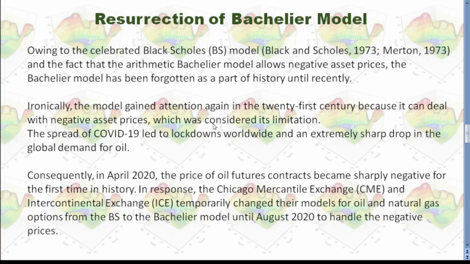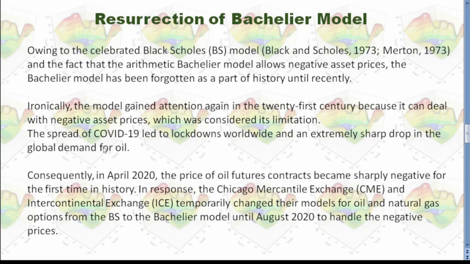As I mentioned before, the Bachelier model has a long history, which means it is very old, and the Bachelier model allows negative asset prices. At that time, it was considered one of its limitations. But ironically, the model gains attention again in the 21st century because it can deal with negative asset prices.